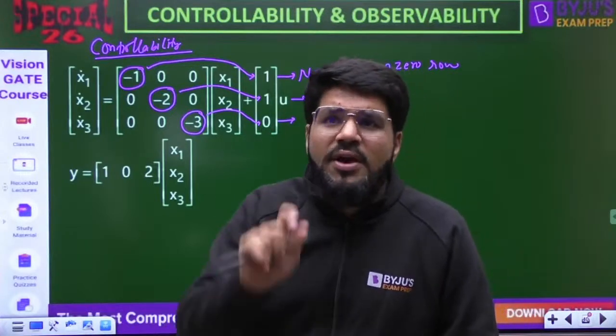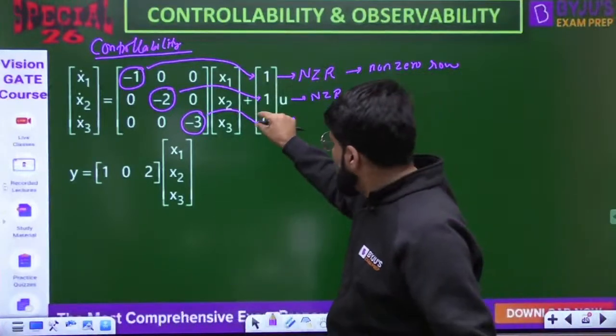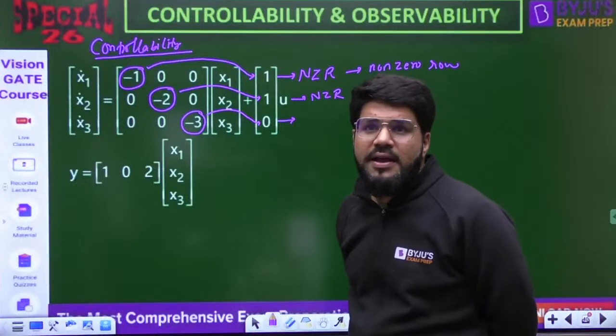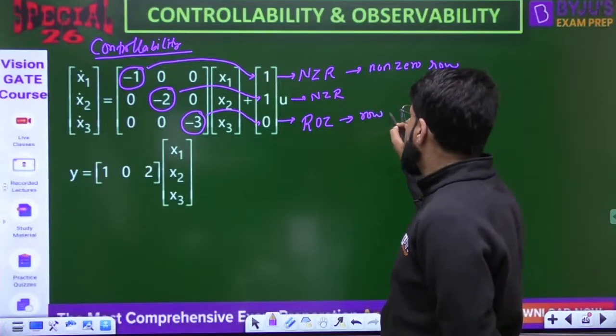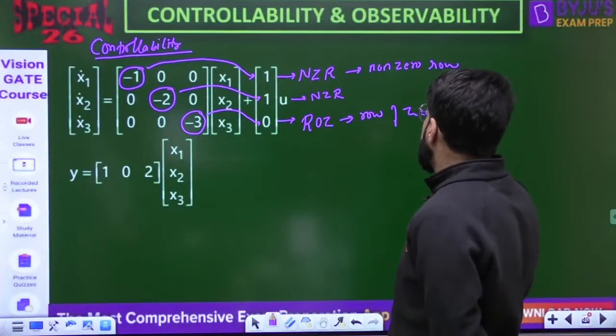zeros. Here you have one element, but ultimately that one element being 0 means the entire row is 0, right? Here you get a row of 0. I will write it in short as ROZ, that is known as row of 0.